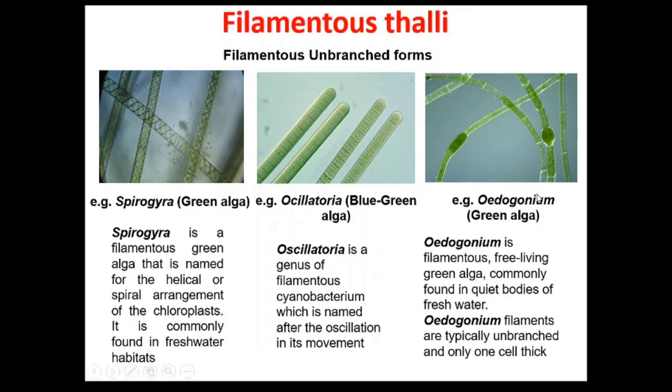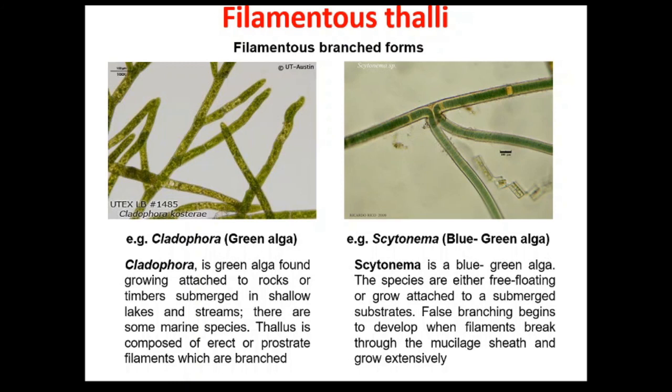Next example is the Oedogonium. Oedogonium is a filamentous free-living green alga, commonly found in quiet bodies of fresh water. Oedogonium filaments are typically unbranched and only one cell in thickness. So Spirogyra, Oscillatoria and Oedogonium are the examples of the unbranched filamentous forms. Now the examples of the branched filamentous forms. So branched filamentous habit is exhibited by the Cladophora, that is green alga, and Scytonema, which is a blue-green alga.